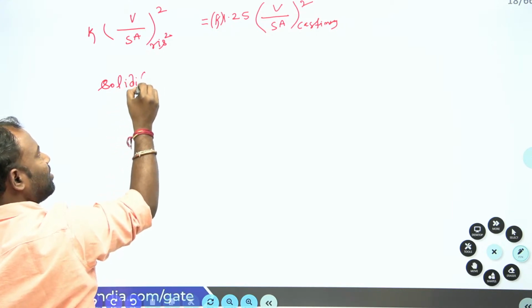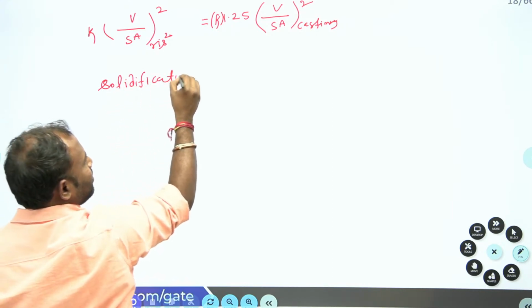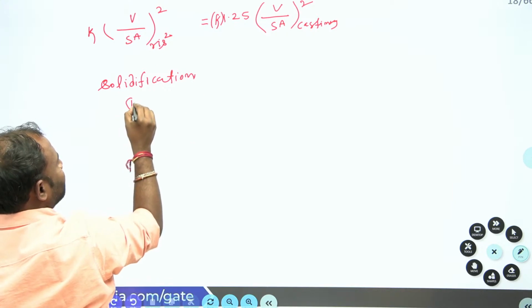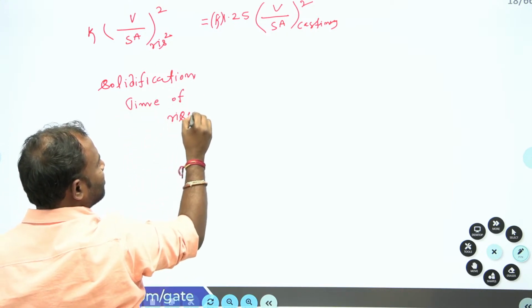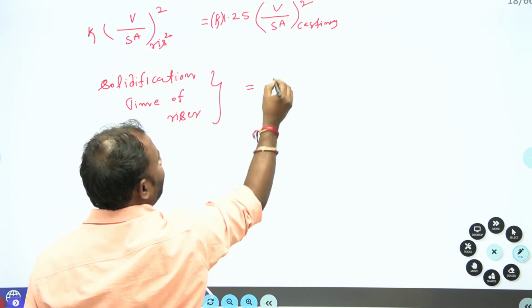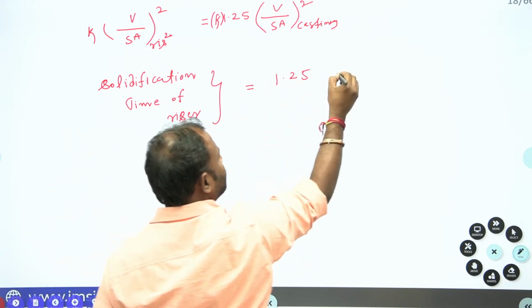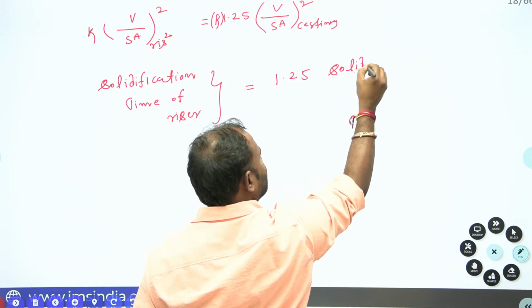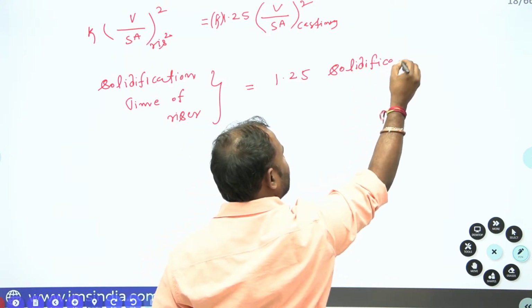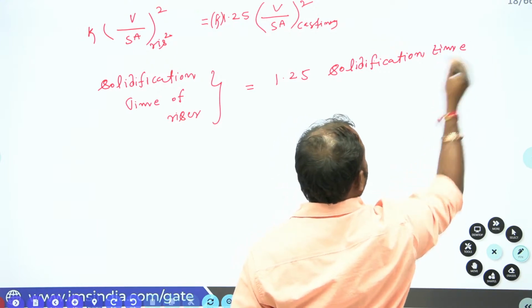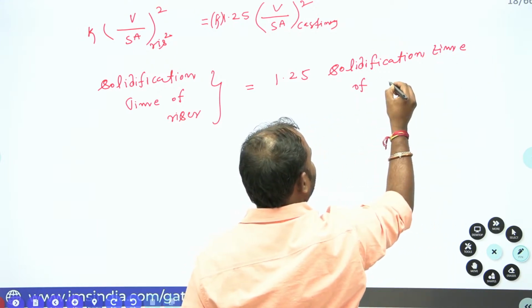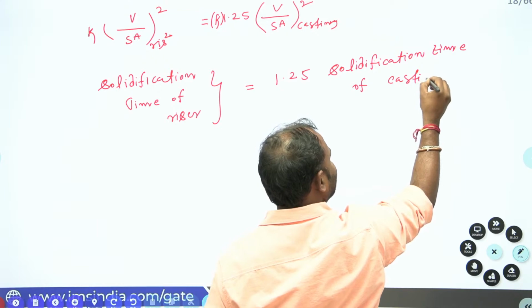Solidification time of riser is equal to 1.25 times the solidification time of casting, isn't it, guys?